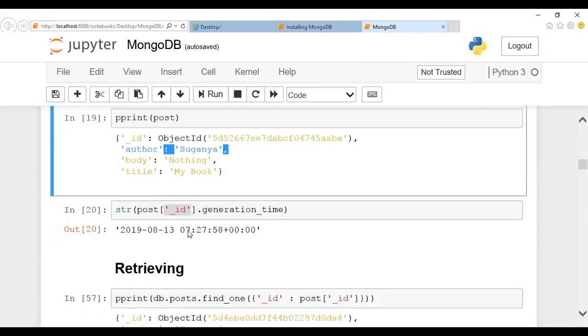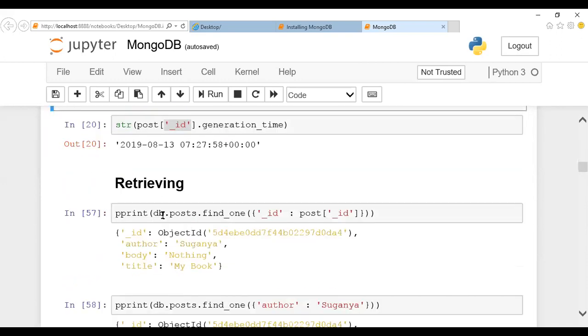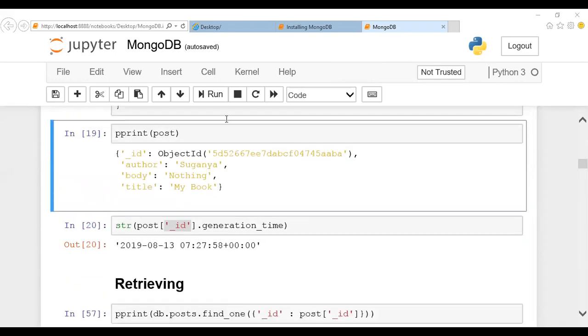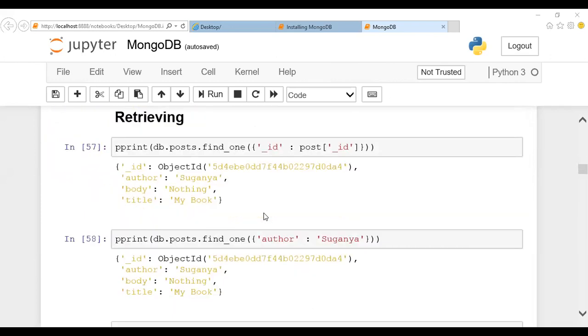So either you can use this general post, or you can pass pprint of db.post.find_one. As I told you, I can fetch the information either by using the ID of it. If I know the ID of the object, I know that when I'm creating each and every piece of data, an object ID will be created for the data I'm inserting in my database. So either you can fetch this information by using the object ID or by using any one of the key value pairs. Here, the first example I showed you is how to pick one piece of data by using its object ID.